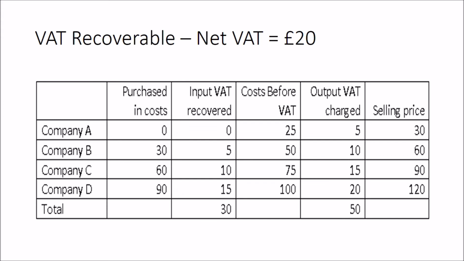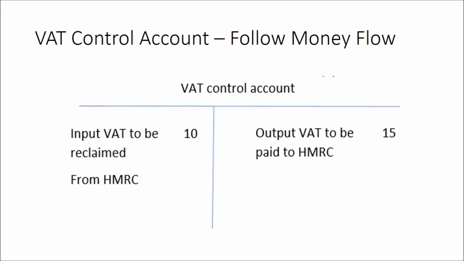Where a company charges output VAT on sales, VAT on purchases is typically recovered. The output VAT on sales, therefore, let's say we take company C in this situation here, we will typically go debit bank, or trade receivables with a total amount due to the customer. We'll then credit the VAT in the control account. So this is a VAT control account here. And we'll then credit the sales with the net amount,